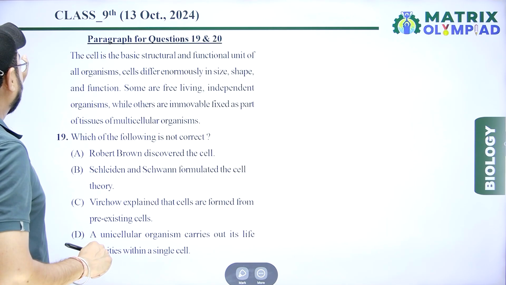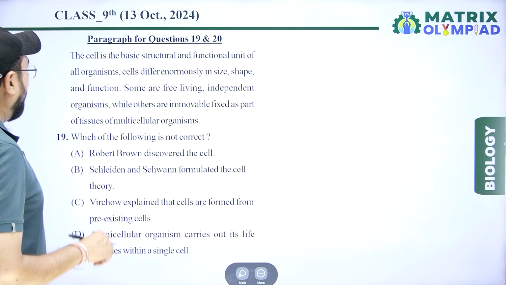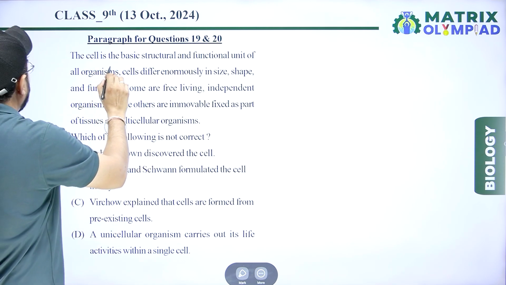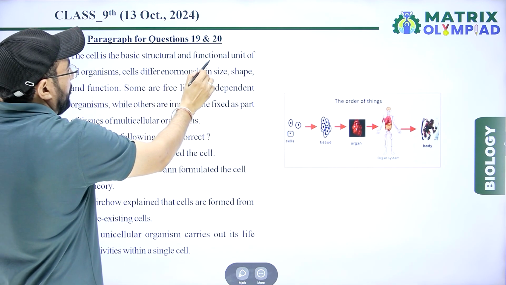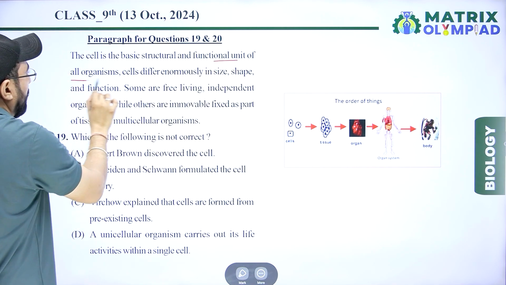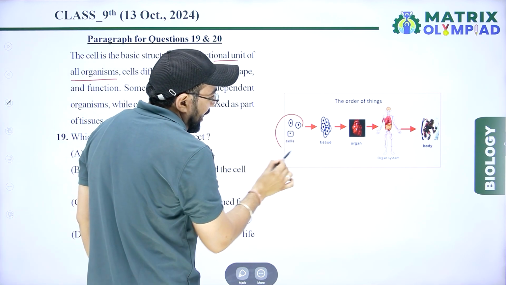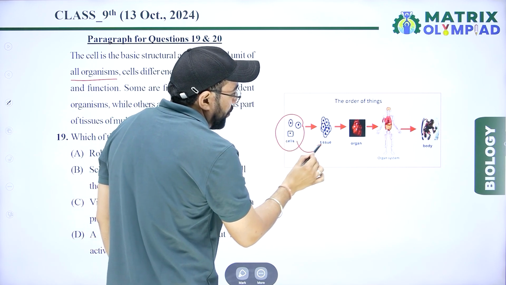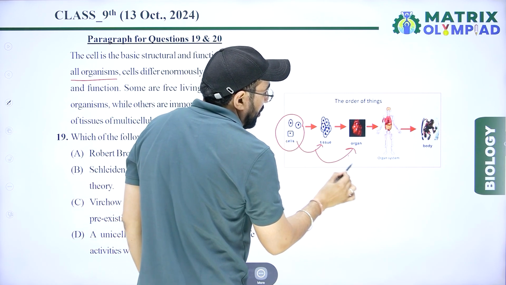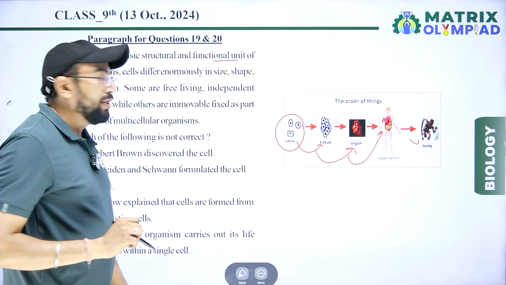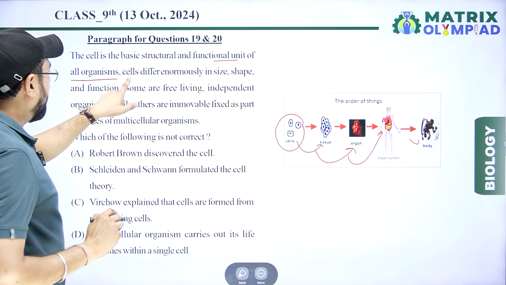Next question is a paragraph based question. The cell is the basic structural and functional unit of all organisms. Cell, starting from cell, tissue, organ, organ system, and complete body. Let's see.